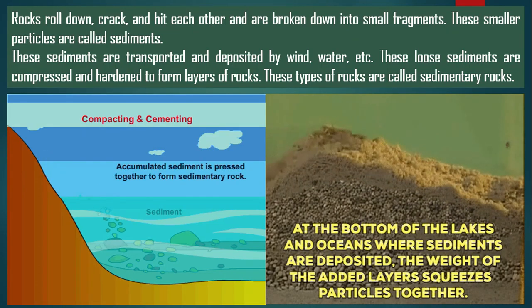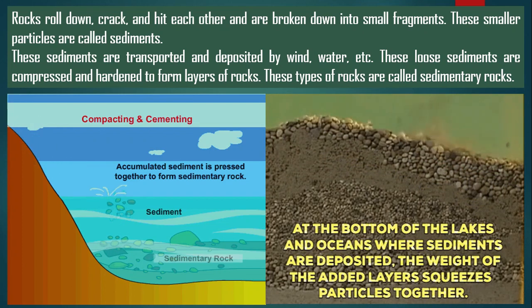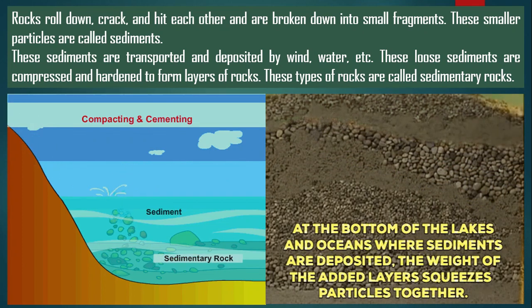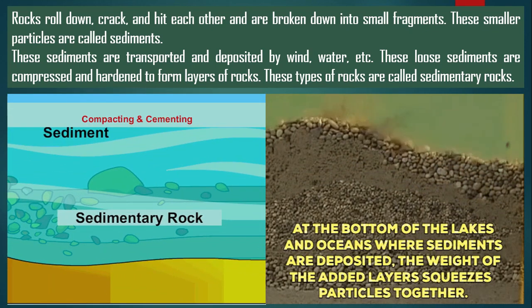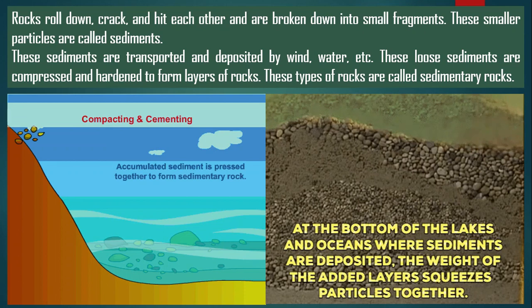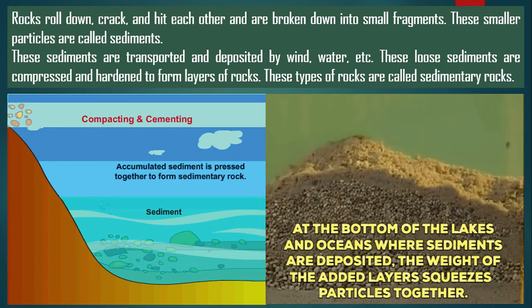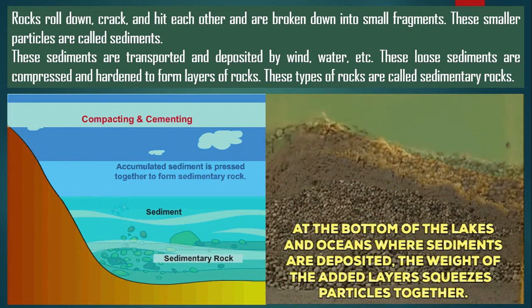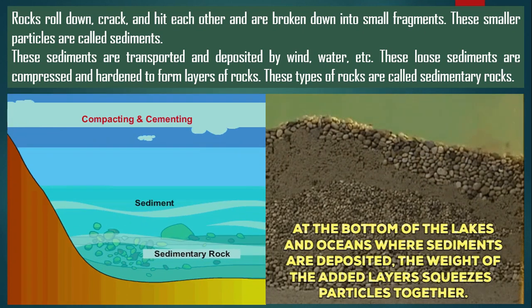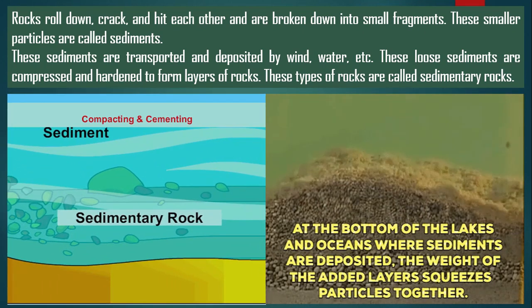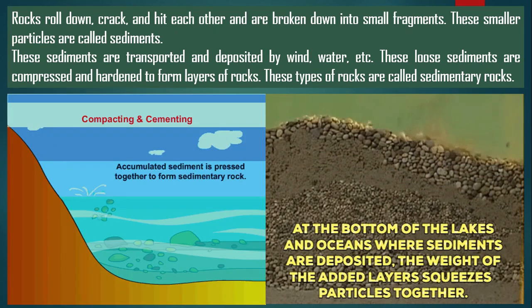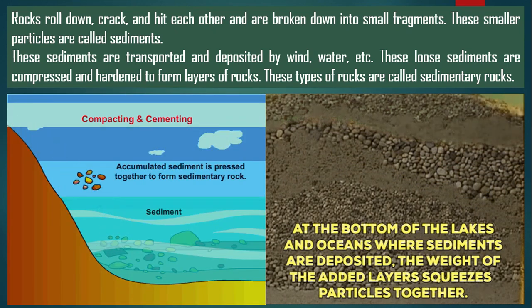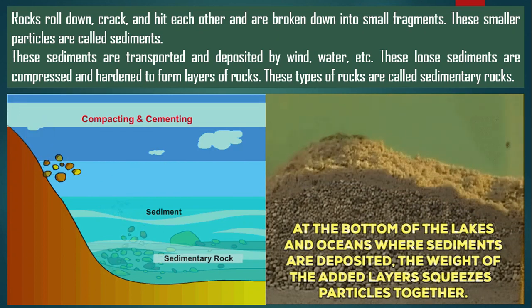Then move to the second rock, that is sedimentary rock. Due to heat and pressure, igneous rocks break into small fragments. These fragments or particles are known as sediments. These sediments are transported and deposited by natural agents such as wind and water.